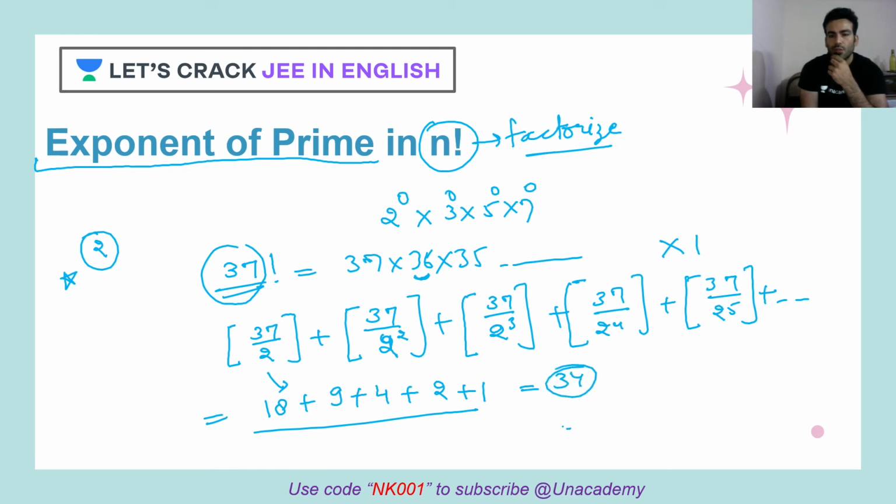So 2 raised to 34 power will be there if you try to factorize 37 factorial. Now obviously other prime numbers will also be there, but if we are talking about 2, then 2 will have 34 power in the factorization of 37 factorial. I hope you guys got it. Similarly, you can try the same process for 3 also.